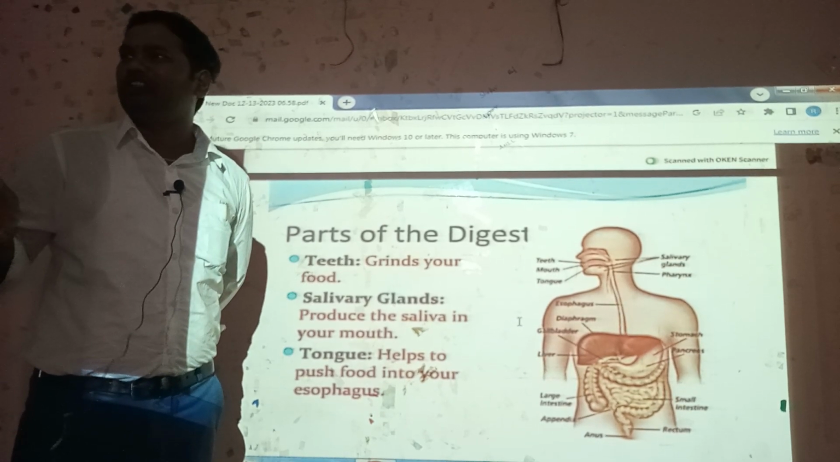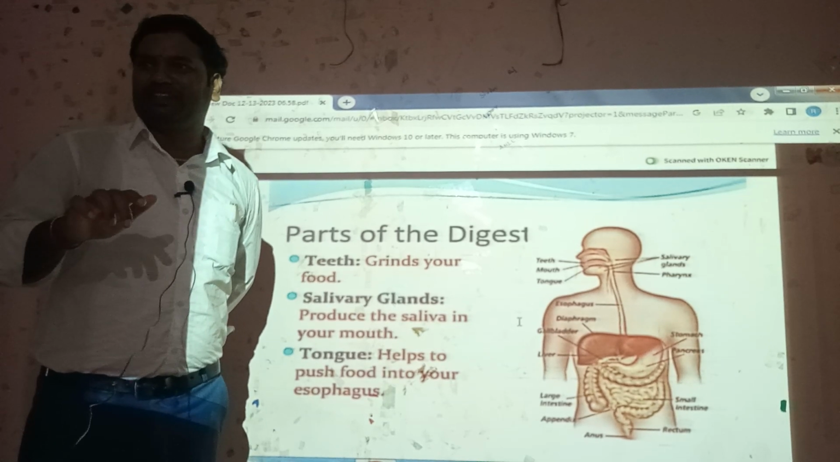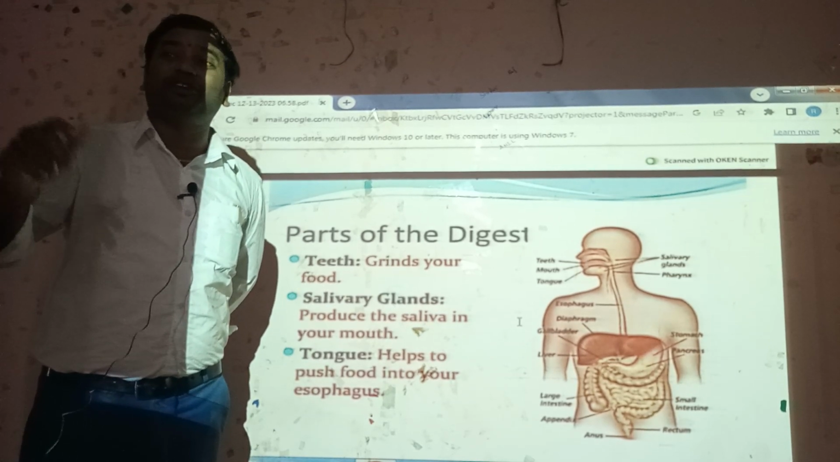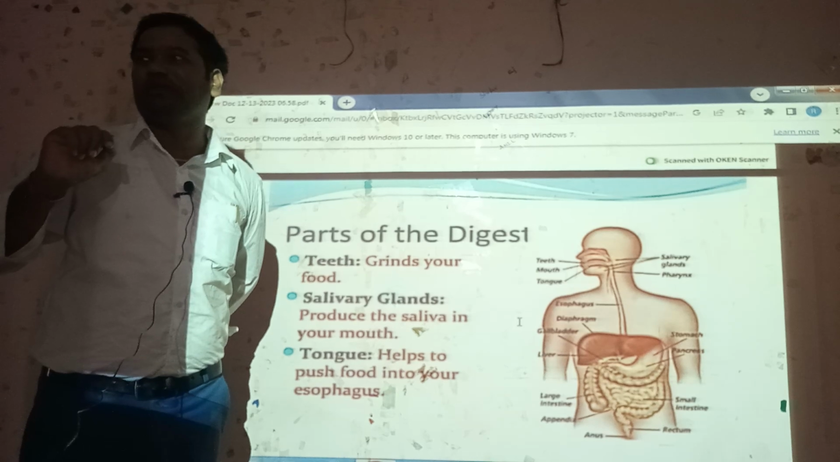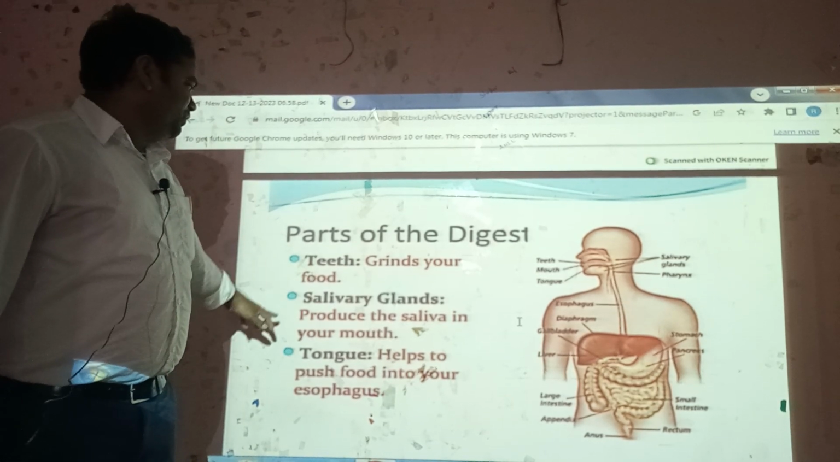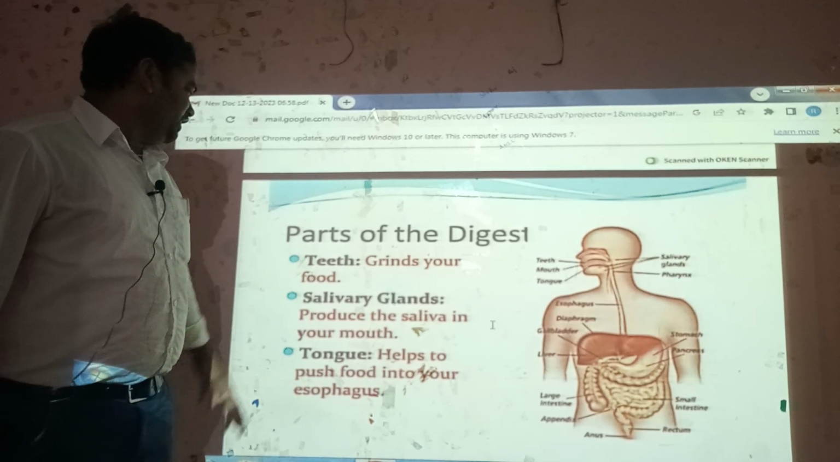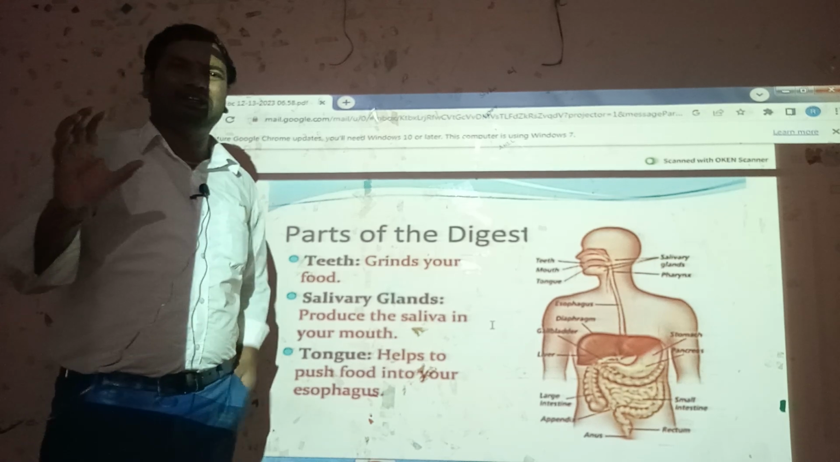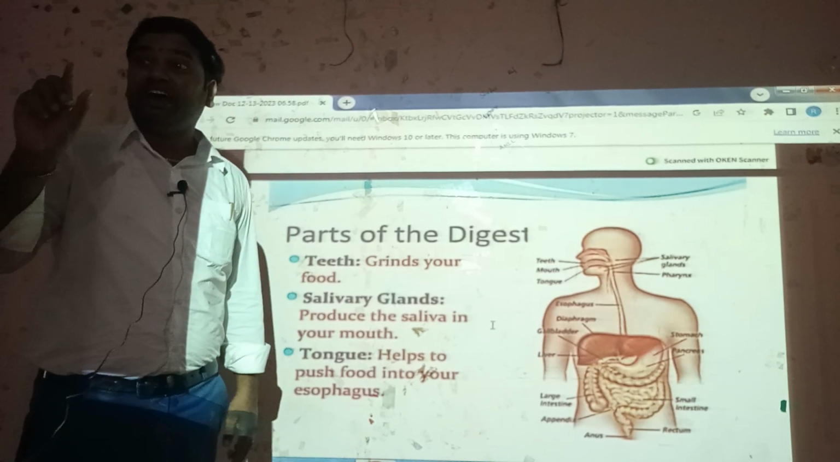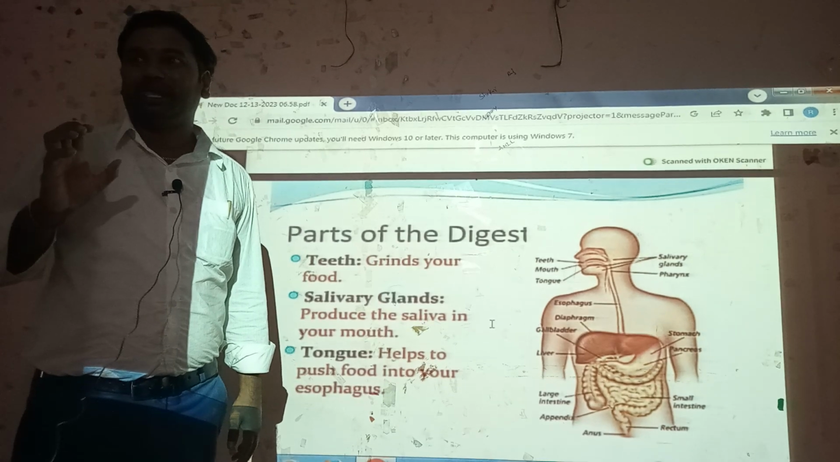Incisors, canines, premolars, molars. Our human dental formula is 2123 by 2123. For milk teeth, it is 2102 by 2102. Very, very important for competitive exams. And after that, the salivary glands produce saliva in your mouth. The tongue helps to push food into your esophagus. The tongue is a very hard-working muscle in our body. Different types of taste buds are also present.